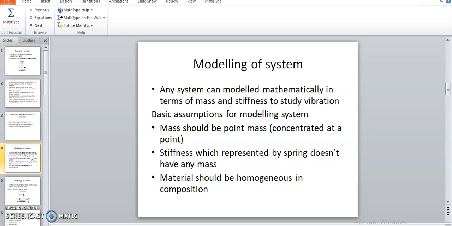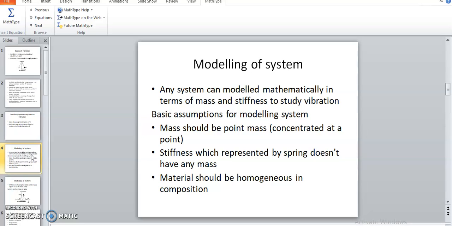So we can model any system, or any day-to-day life example, mathematically in terms of mass and stiffness, as a simple vibrating system, to study the vibration of that body.